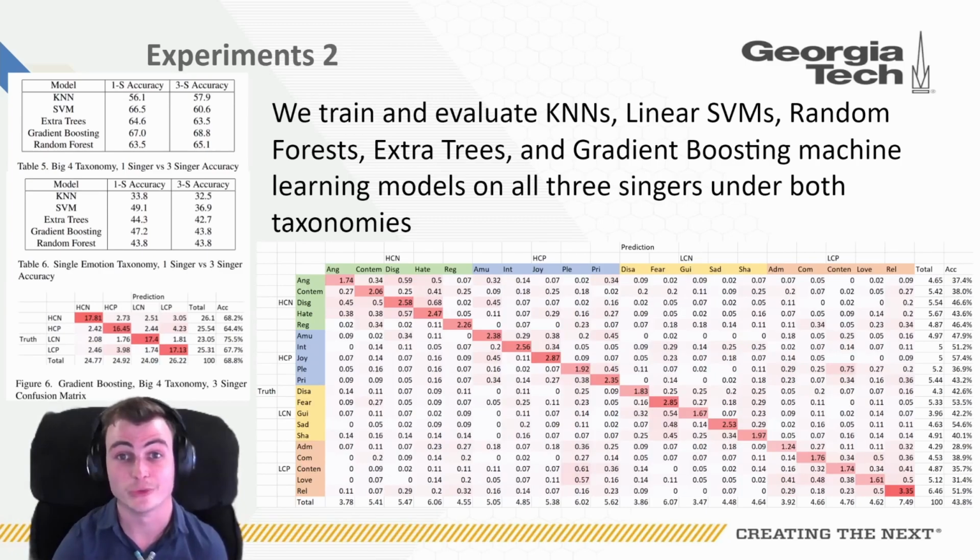In Experiment 2, we took the architecture from Experiment 1 and expanded it to use 3 singers as opposed to just a single singer. With this, we expected to see a slight drop in accuracy as we're adding variation to our data. But in spite of this, we saw most models maintain accuracy when expanding to a larger population. These results are very encouraging, as some models, such as gradient boosting under a Big 4 taxonomy, even increase accuracy when adding this variation, thus showing the ability for musical prosody to generalize to a larger population.